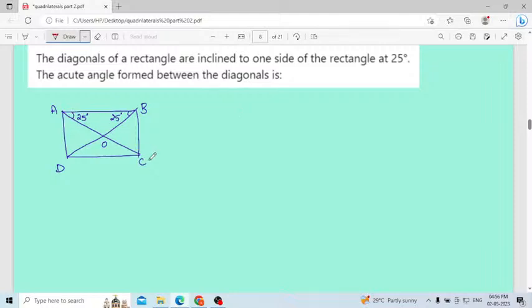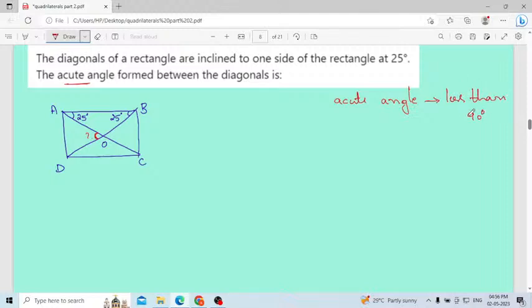Here, this is one diagonal, this is the other diagonal. Both the diagonals will intersect, no? After intersecting, what is the angle formed by the diagonals? They are asking this. Here they have given the clue that the angle must be an acute angle. Acute angle means the value of the angle will be less than 90 degree. Correct now? That one you know, very basic. Acute angle means less than 90.